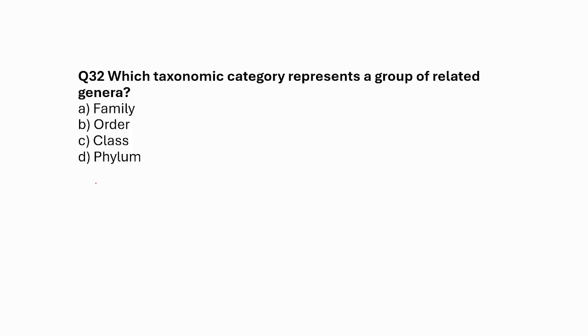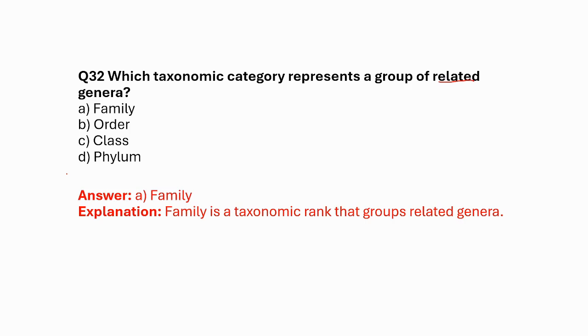Which taxonomic category represents a group of related genera? Okay, so mark this, related genera. A. Family, B. Order, C. Class, D. Phylum. The one coming lowest in the hierarchy will have more specific related genera. So out of this, family is the taxonomic rank that groups related genera, because it comes at a lower position compared to the others.